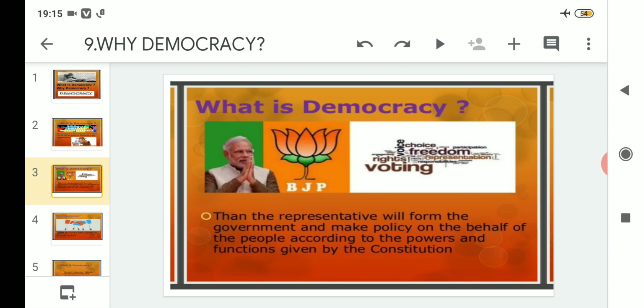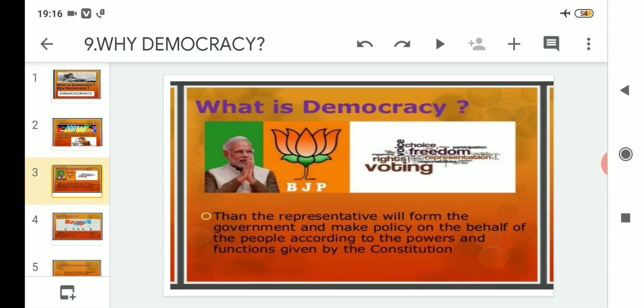In this case, our Honorable Prime Minister Narendra Modi is the real head and holds the topmost position. After we elected them, he formed the government and allotted different portfolios like Defense Minister and Education Minister. Likewise, he makes the portfolios, and above all he is the head and the topmost person in that government.